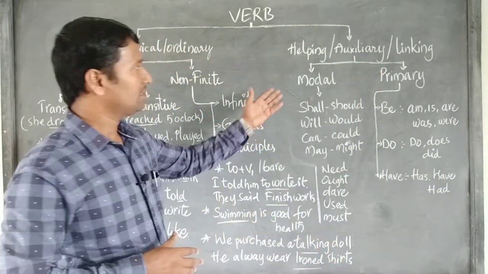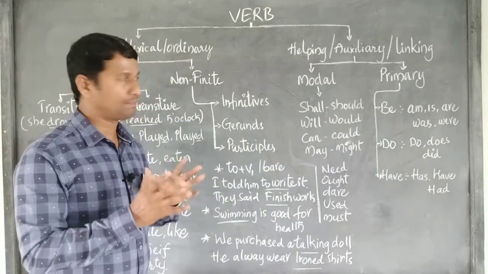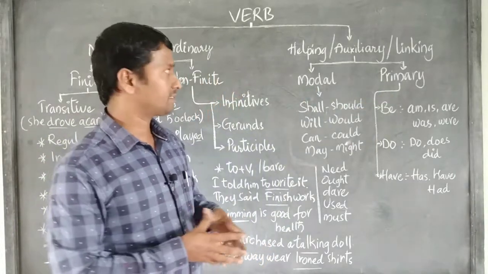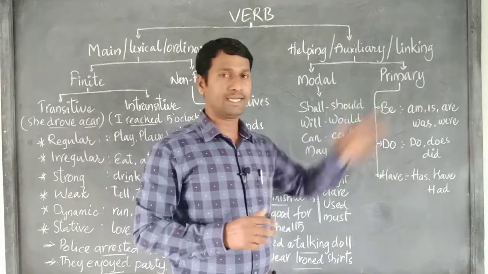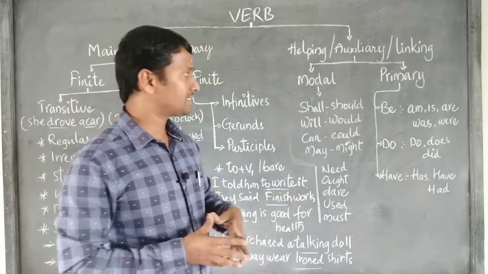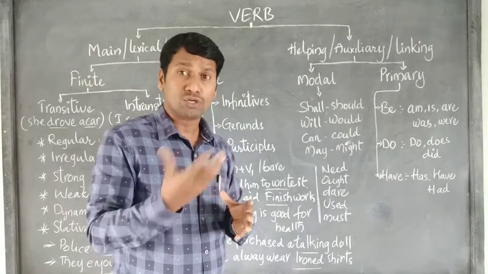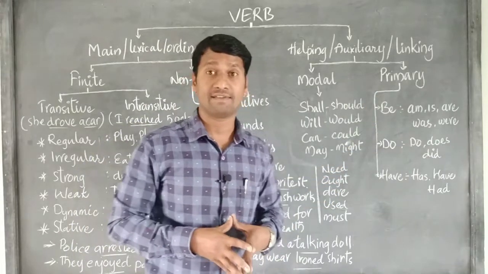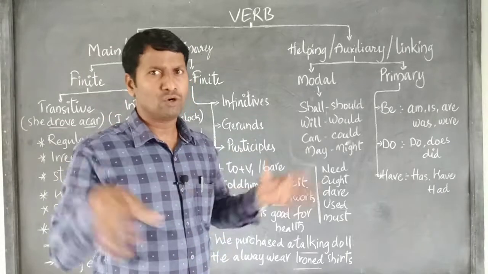Next, when you move to helping verbs, also called auxiliaries, there are two types: modal auxiliaries and primary auxiliaries. Primary auxiliaries are also called non-modals. Roughly 24 of these are widely used: the modal auxiliaries are 13 and the primary auxiliaries are 11. We have more, but we don't use them much.